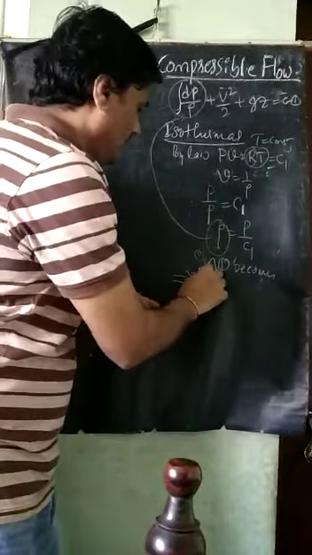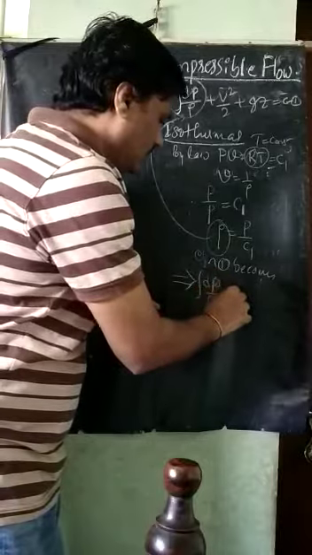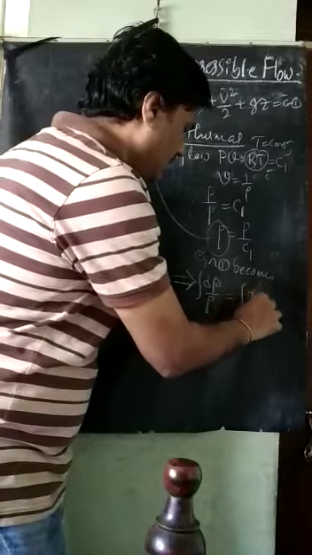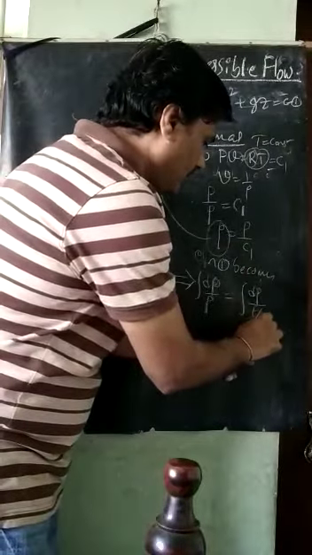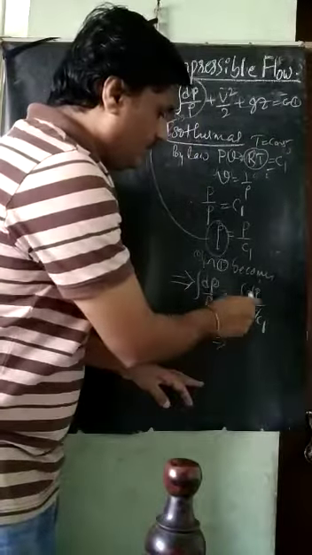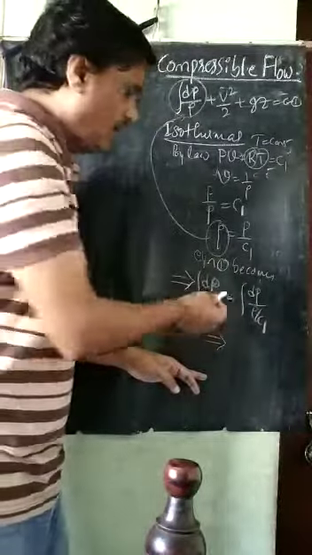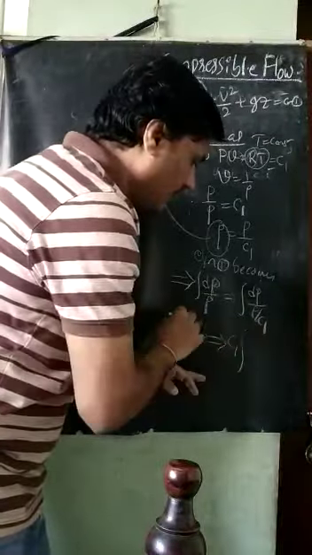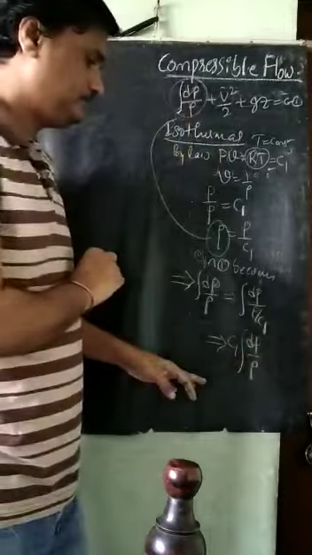This is the integral of dP divided by rho. So the integral of dP as it is, divided by rho, where rho is P divided by C1. Next, I will simplify. C1 will go to the upper side. C1 is a constant, so I will take it out of the integral: C1 times the integral of dP divided by P.